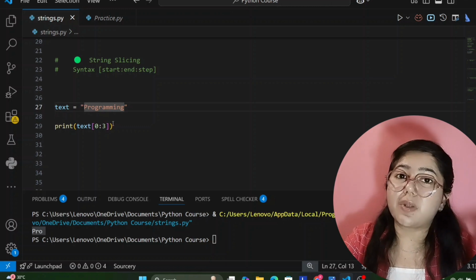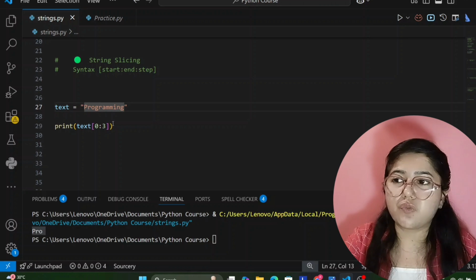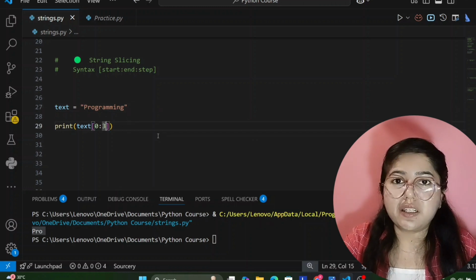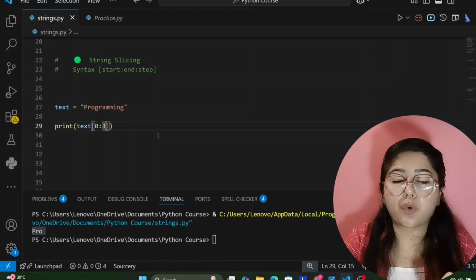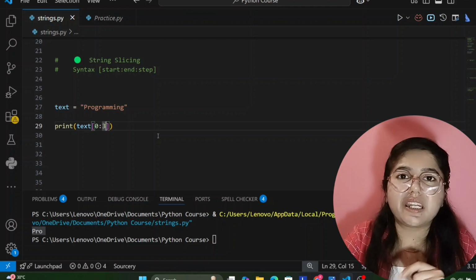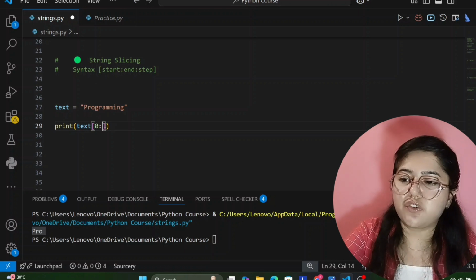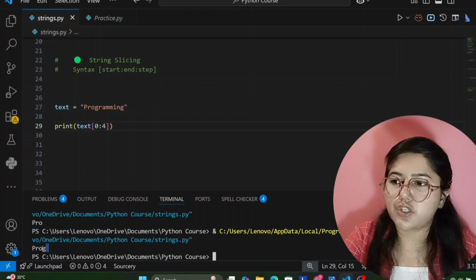But in tuples, I have explained to you that in Python, it will take one index number less than what you give as the endpoint. I'll explain again if you have not understood. In Python, if you give the starting point, it will take that particular index number. But if you give the ending point, then it will take one index number less at the ending point. For example, if you want till 3, you have to give here 4. Then it will take till 3. Now I will run this code. See here, it's showing the correct output.